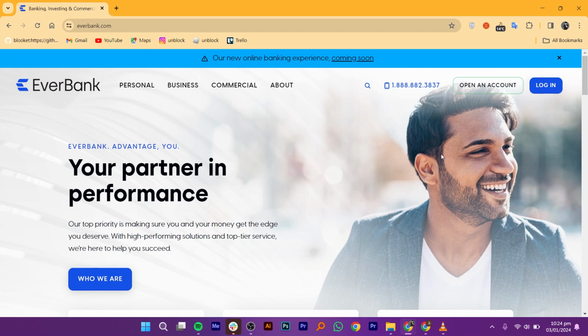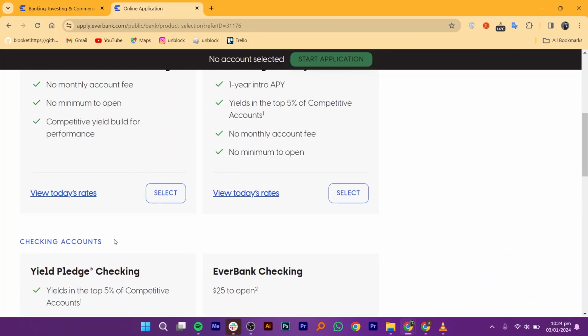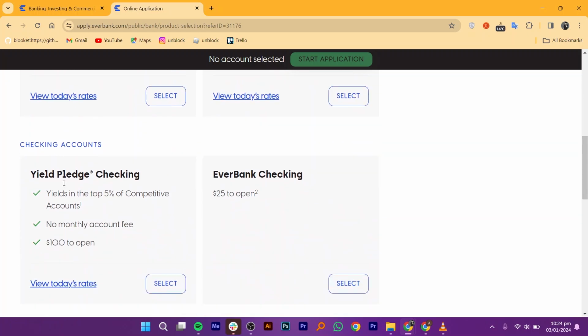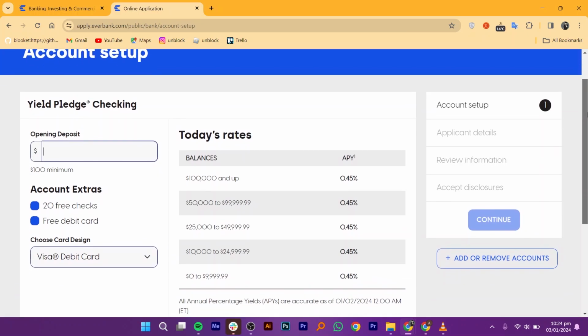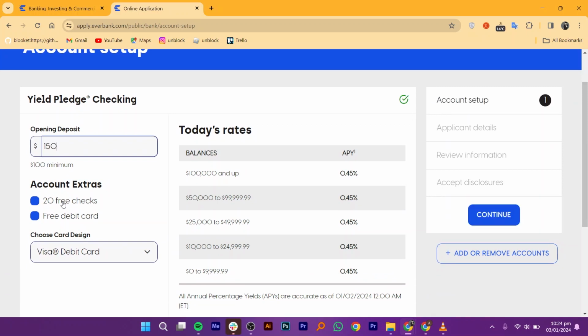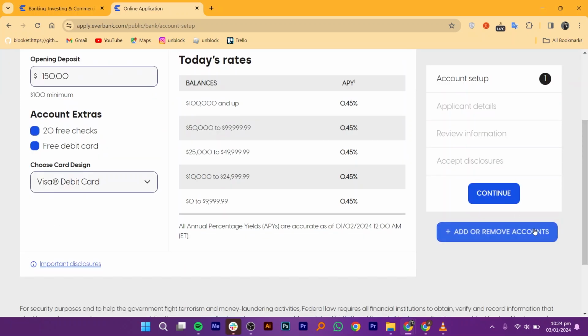Then, get back to the homepage and click on Open an Account from the top right corner. After that, choose your account type, such as checking accounts. If you are not a part of EverBank or TIAA login, then choose the No option and continue. Now fill up the form and enter the opening deposit, then choose your account extras. Then, choose Card Design. Once you are done setting up your account, hit the continue button.